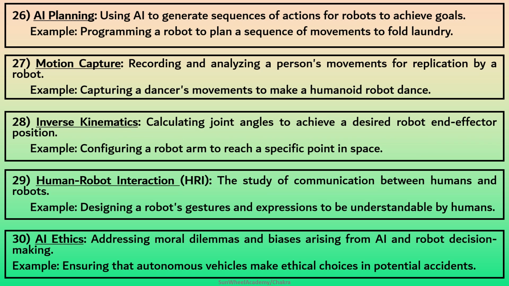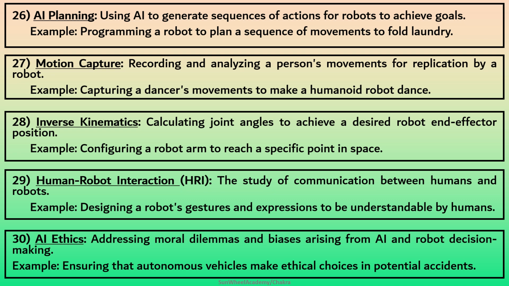26. AI planning. Using AI to generate sequences of actions for robots to achieve goals. Example: programming a robot to plan a sequence of movements to fold laundry. 27. Motion capture. Recording and analyzing a person's movements for replication by a robot. Example: capturing a dancer's movements to make a humanoid robot dance.